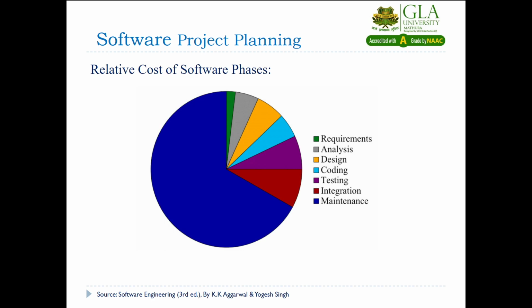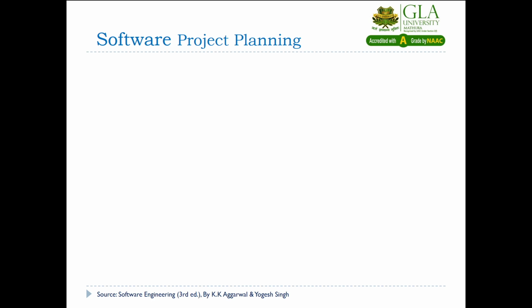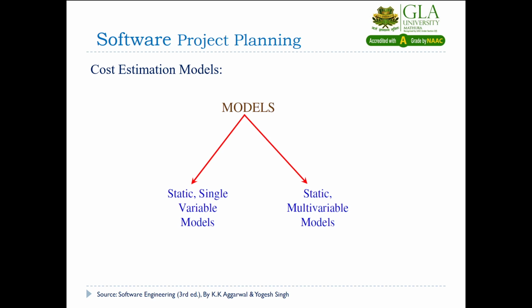In this lecture, I will discuss the initial 2 models, which will provide the cost in terms of effort and duration. There are 2 basic models: the static single variable models and the static multivariable models. The first model was proposed by the Software Engineering Laboratory at the University of Maryland, and the second was proposed by Walston and Felix at IBM.